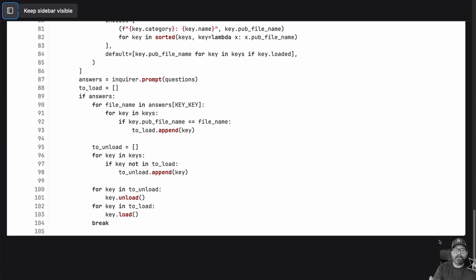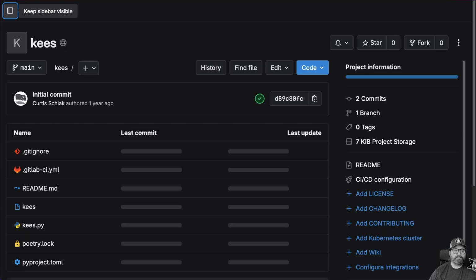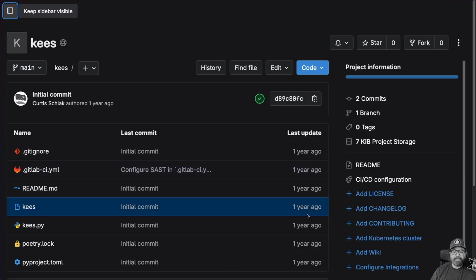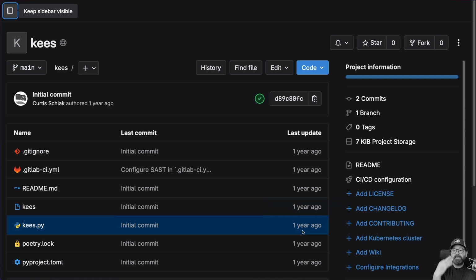Because if I came back in here, the last time I touched this file was over a year ago. I've forgotten really what the details are. So I'm going to have to go in there and try to figure out what those lines of code mean if I want to change my cool little keys utility. So this is one way that functions can help us, okay? So let's get on with that.